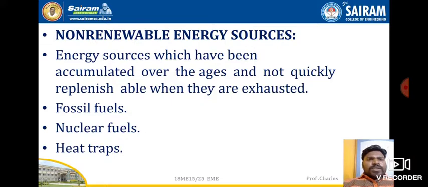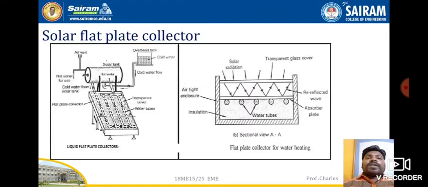Now looking at the non-renewable energy resources. If you use a non-renewable resource for a certain period of time, it will be over, it will be completed, and it will not be renewed again and again. For example, fossil fuels, nuclear fuels, heat traps, these are the energy resources which cannot be renewed. Once it is used, it will be over. That is why it is called non-renewable energy resources. So that is the difference between renewable and non-renewable, right? By now, you must have understood the difference between renewable and non-renewable.